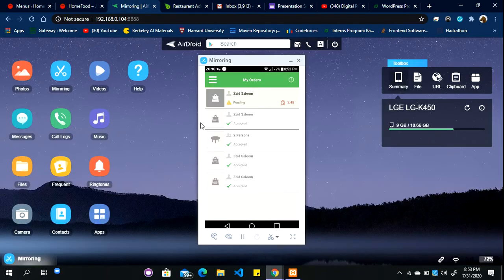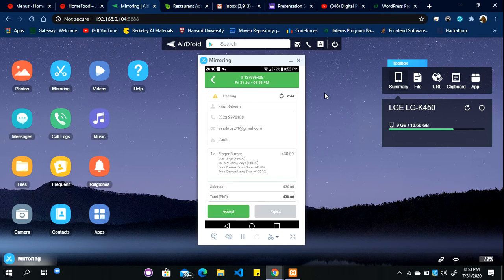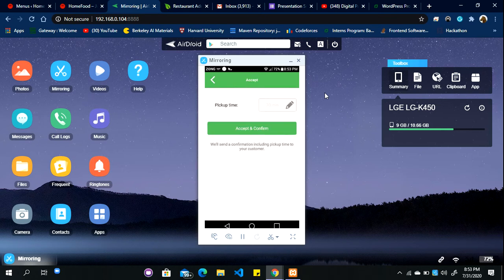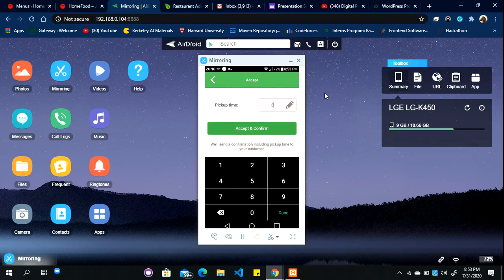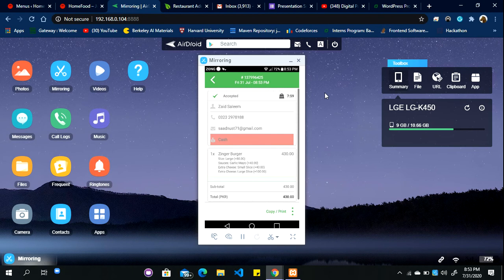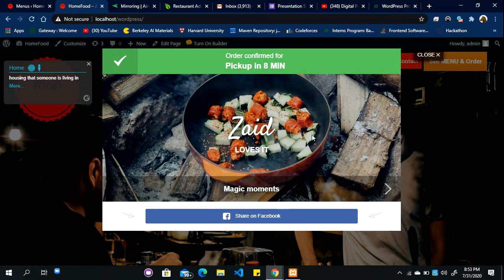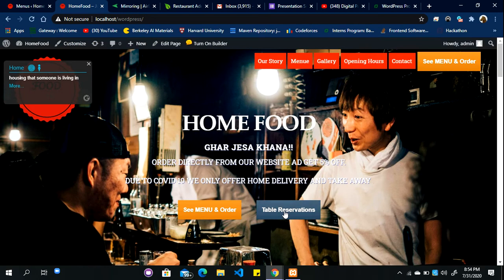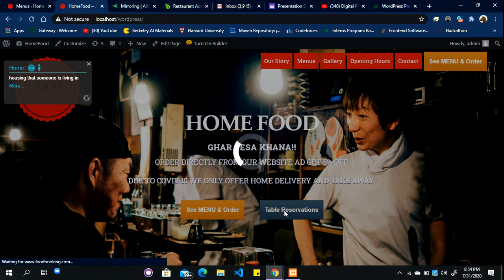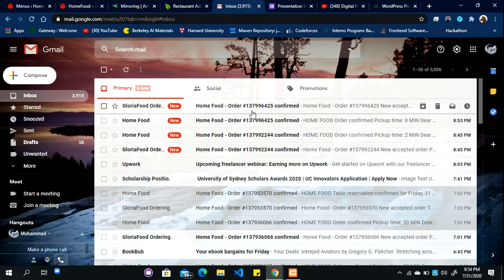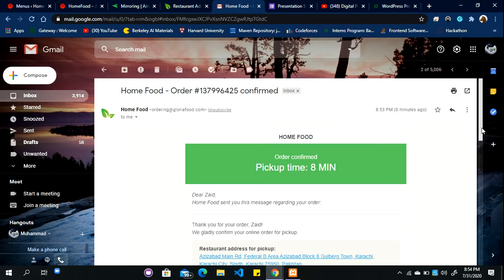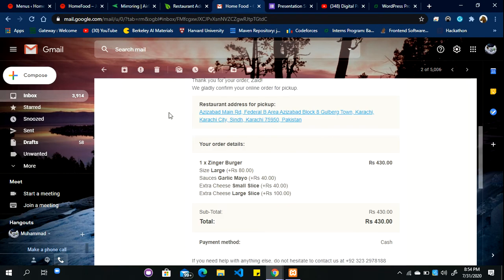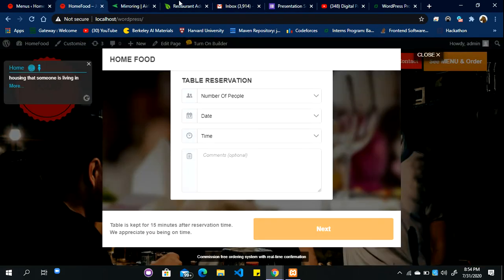And you see in the meantime I have an order, I click on it and just accept it, and I give it another 5 to 8 minutes. So the customer gets notified. The customer name is Zed, and the message says your order has been accepted, wait for 8 minutes. The same goes for table reservation. The customer can also be notified by email that the order has been received, the waiting time, and the bill of the order. It's all done in real time.